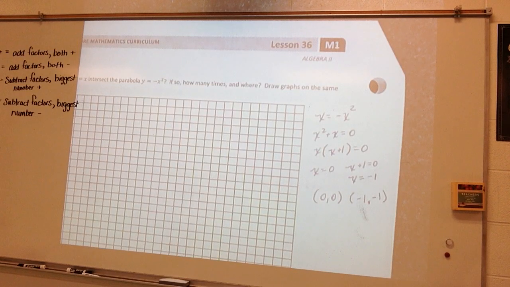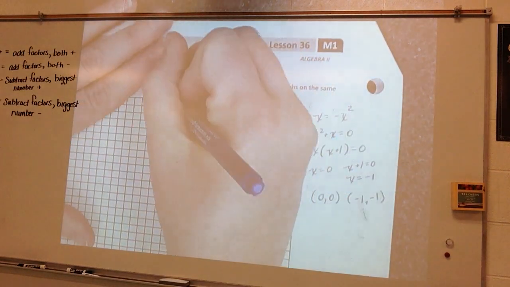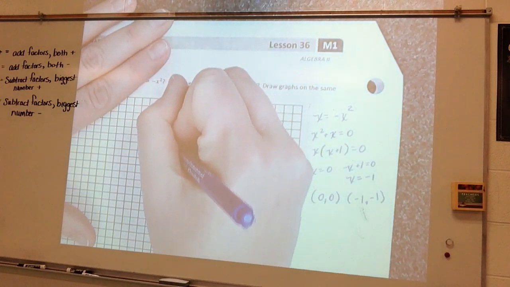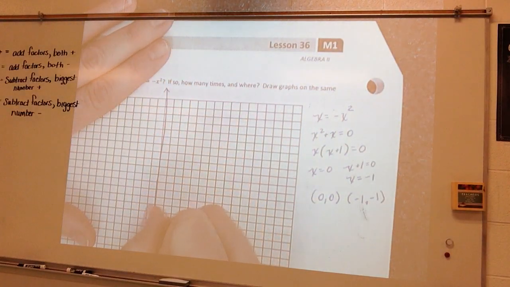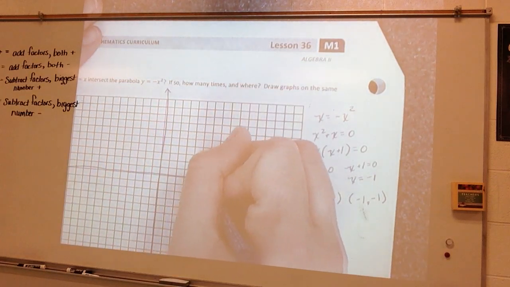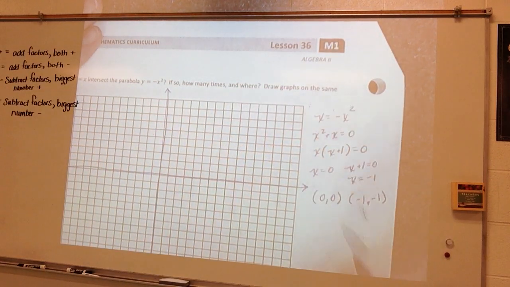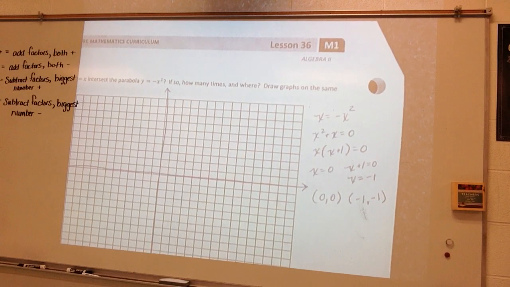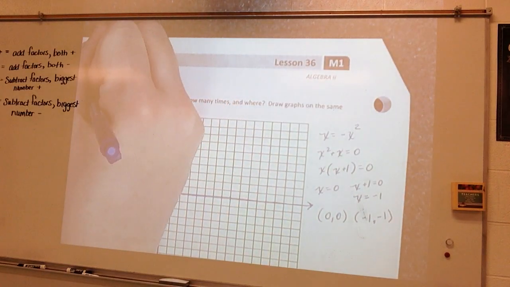Let's graph this, identifying my x and y axes. I'm not drawing them perfectly. y is equal to x. Well, I need to know what that is, so I'm just plugging some points in.